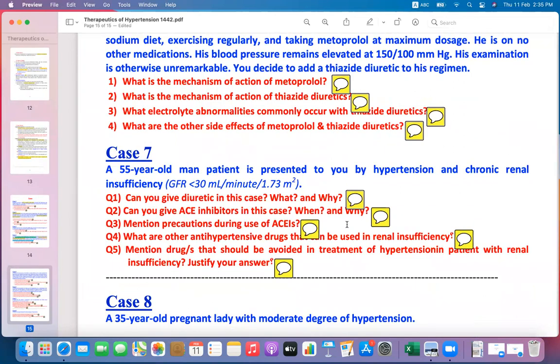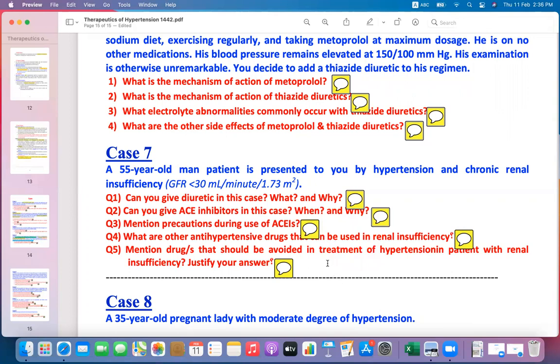because the patient's kidneys are not able to work, and the GFR is less than 30 ml per minute. Can you give angiotensin converting enzyme inhibitors in this case? Yes, and why? Angiotensin converting enzyme inhibitors or angiotensin receptor blockers are the first line therapy because they decrease the progression of chronic kidney disease in diabetic and non-diabetic patients. Also, these drugs decrease microalbuminuria.